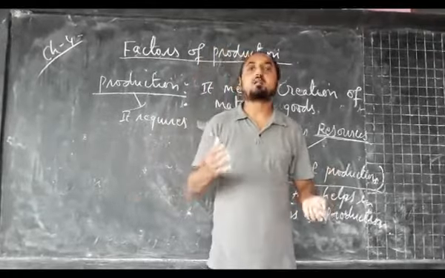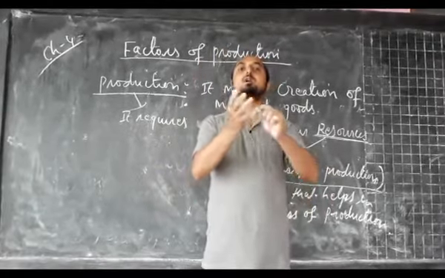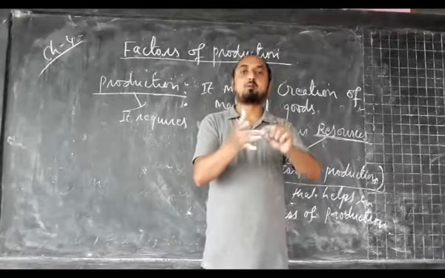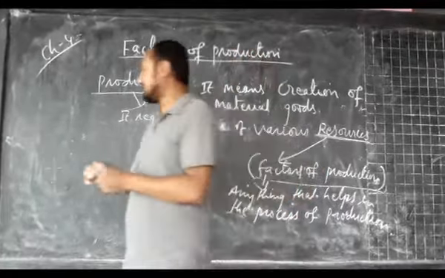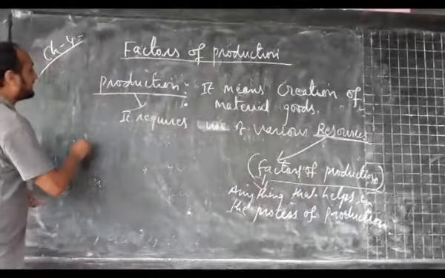And we know that there are four important factors of production: land, labor, capital, and organization. Later on we will discuss these things in detail.